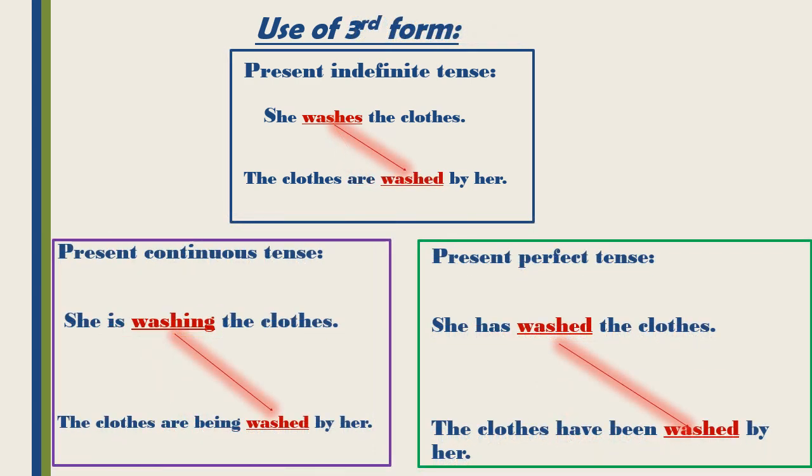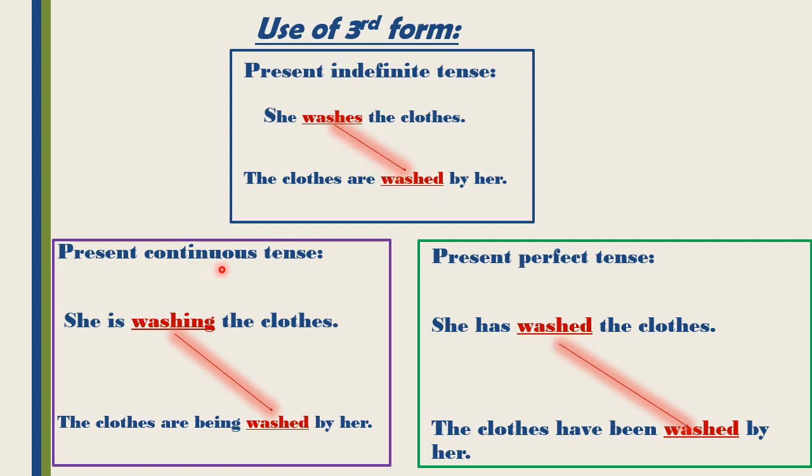Now we shall discuss the next step, that is use of third form. We always use third form of verb in all passive voice tenses. Okay, first of all, present indefinite tense. First form s, es shows that it is present indefinite tense. We have to use the third form of verb of wash, that is washed.